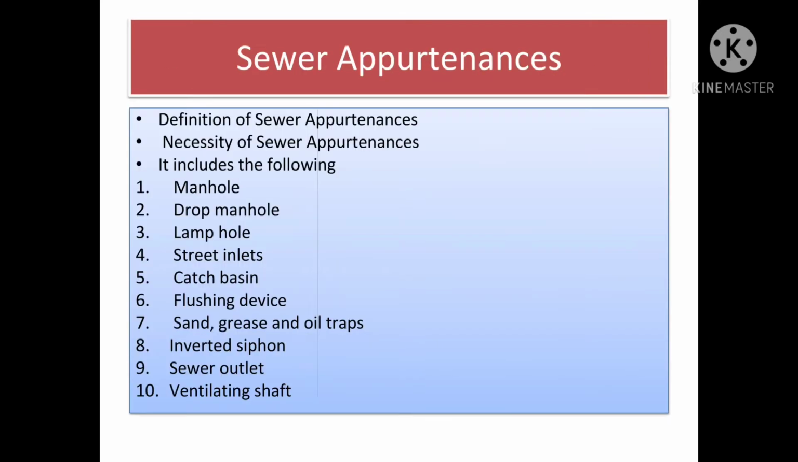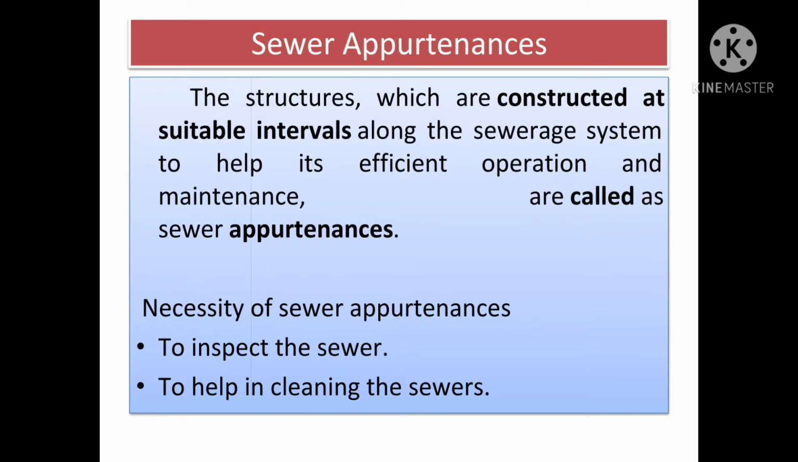In sewer appurtenances, we can discuss the definition of sewer appurtenances, the necessity of sewer appurtenances, and it includes the following: manhole, drop manhole, lamp hole, street inlet, catch basin, flushing device, sand, grease and oil traps, inverted siphon, sewer inlet, sewer outlet, ventilating shaft, etc. Now see the definition of sewer appurtenances.